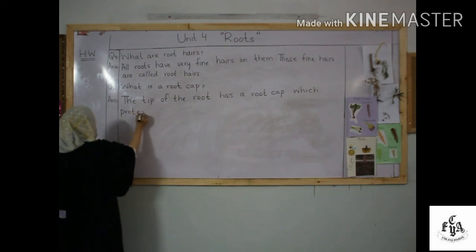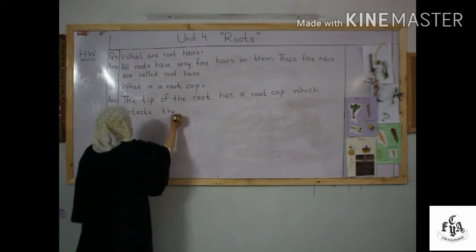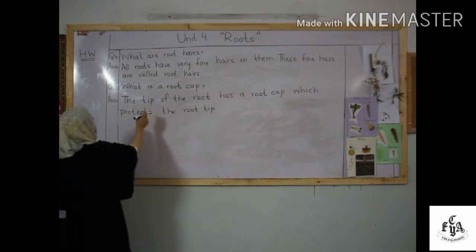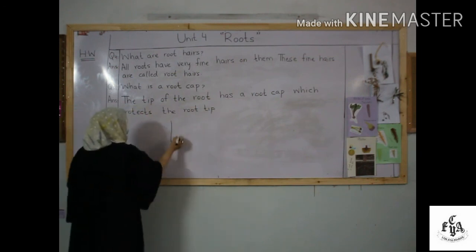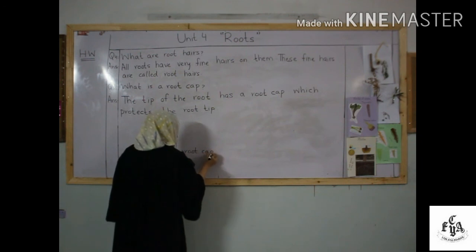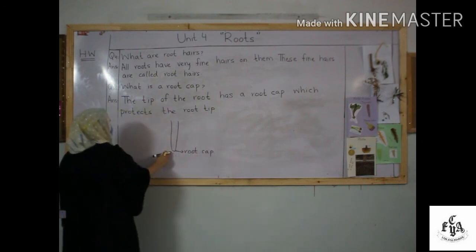It means that the tip of the root, this is the tip of the root, is called root cap, and it protects the root tip.